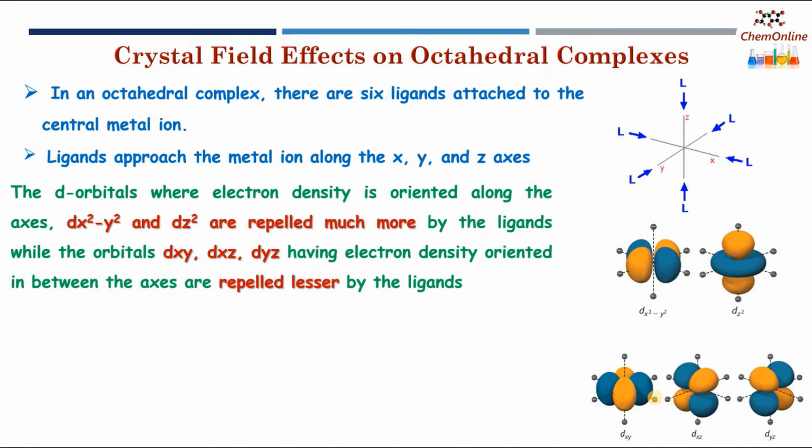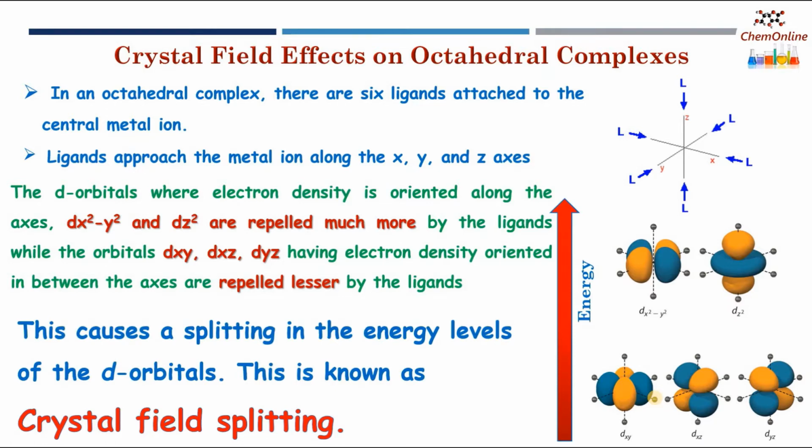So that means the 5 d orbitals, which are originally degenerate, will now be split into different levels depending on the amount of repulsion faced from the ligands. And this splitting of d orbitals in the presence of ligands is known as crystal field splitting. And this is the key point in crystal field theory, or CFT.